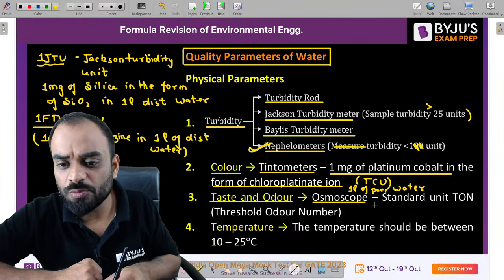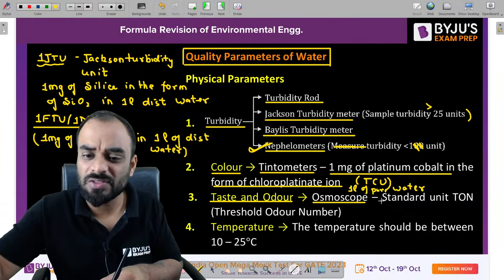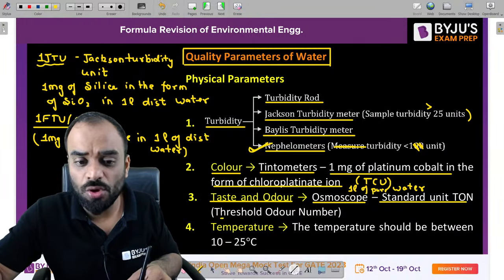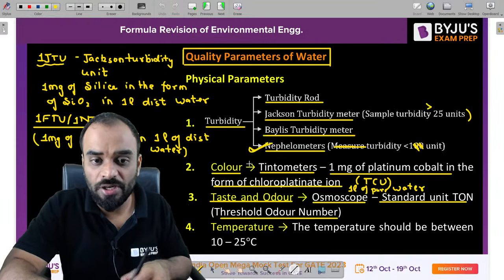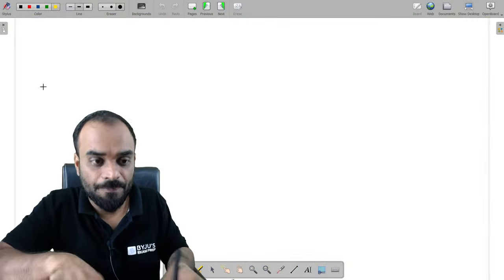Now guys, how to measure the odor? Basically by using osmoscope. The standard unit of measurement is TON, which is nothing as threshold odor number. Now how you can calculate the TON? Let me explain it over here.